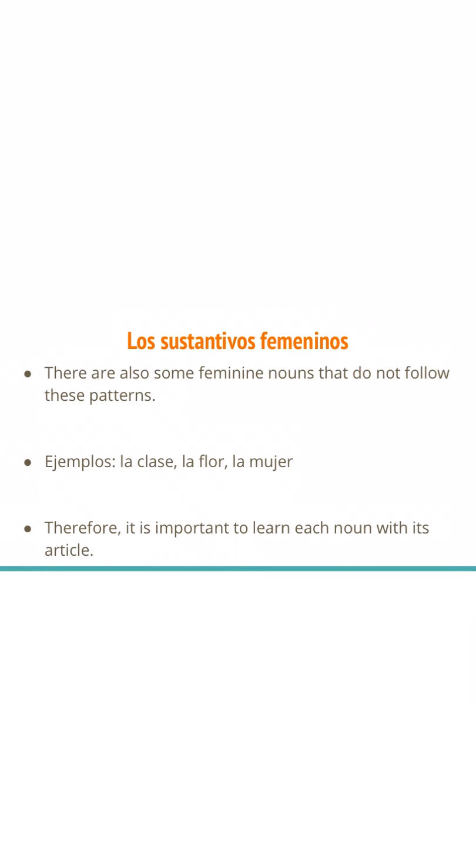All right. So there are some feminine nouns that don't follow these patterns, right? They're either ending in the vowel E or they're ending in a consonant. So we see algunos ejemplos here. We have la clase, another great cognate, guys. This is class. We have la flor, which is flower, and we have la mujer, which is a woman.